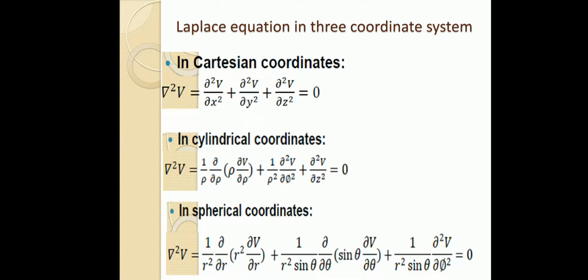That is del square V in the cylindrical coordinate system. And in spherical coordinates, del square V equal to 1 by r square dou by dou r of r square dou V by dou r plus 1 by r square sin theta dou by dou theta of sin theta dou V by dou theta plus 1 by r square sin square theta dou square V by dou phi square equal to 0. So the Laplace equation is represented in this way in different coordinate systems.